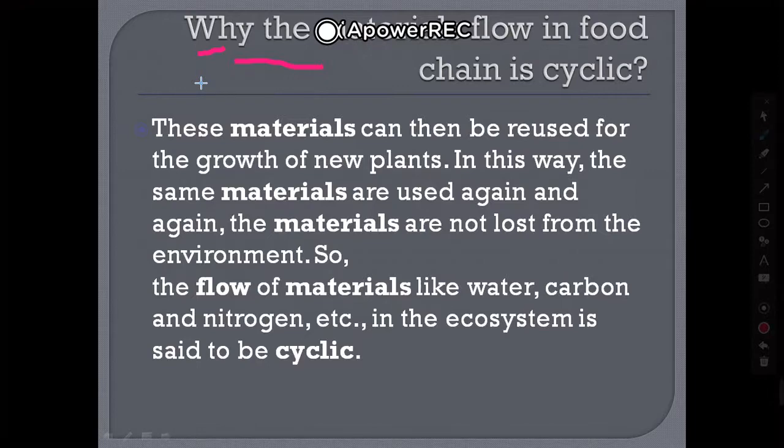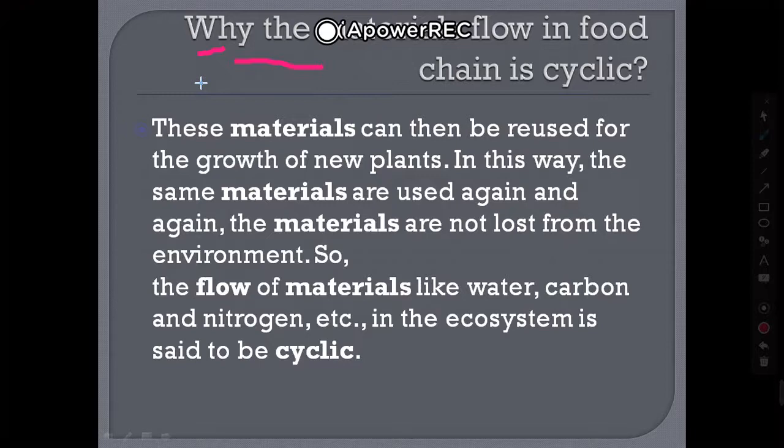So the materials released in the food chain can be used by new plants for their growth. In this way, the same materials are used again and again, and the materials are not lost from the environment.